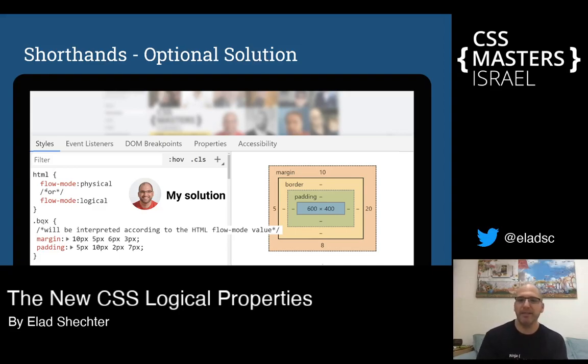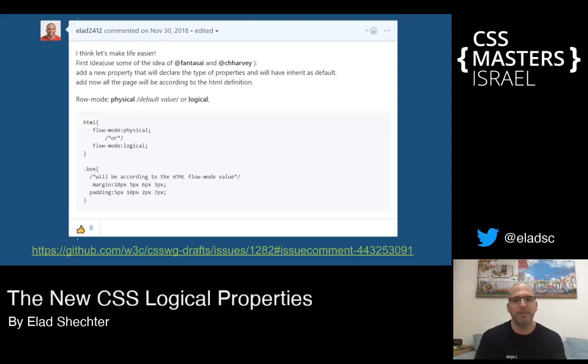And I really created this suggestion in GitHub, and you can see it in this link. And this is my suggestion. And a very few seconds after, someone told me, but what about the JavaScript? And like I told you, I'm not a JavaScript expert, and I don't want to be. And I thought to myself, if they want to use it, they use it. If they don't want to, they don't use it. But I really think this is a lot better way.